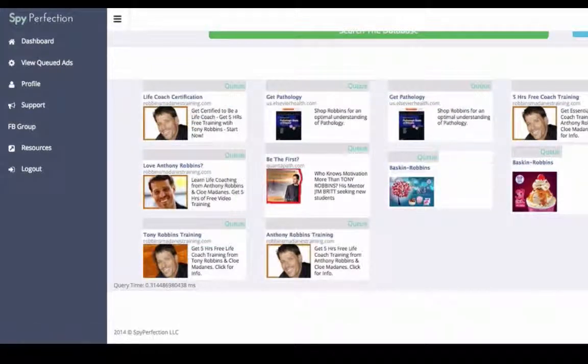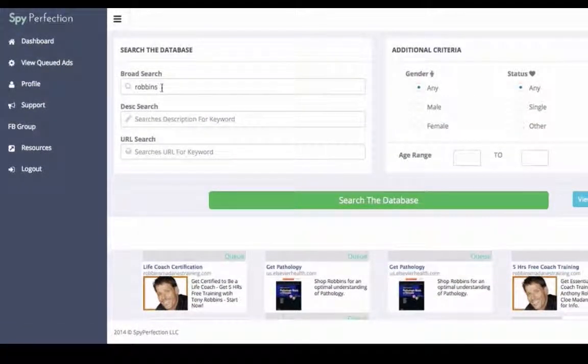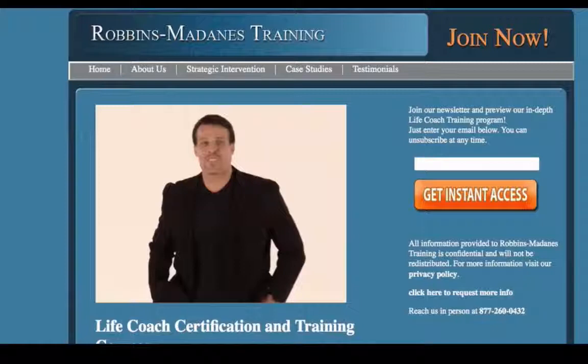And then if you want to go further, like Robbins, go even further, you just put Robbins in, okay? So this is your living education of how to actually see traffic in real time and to figure out what traffic works, what landing pages work. Now a landing page means either a place where they just want your email or a sales page. That's what that means. Okay.